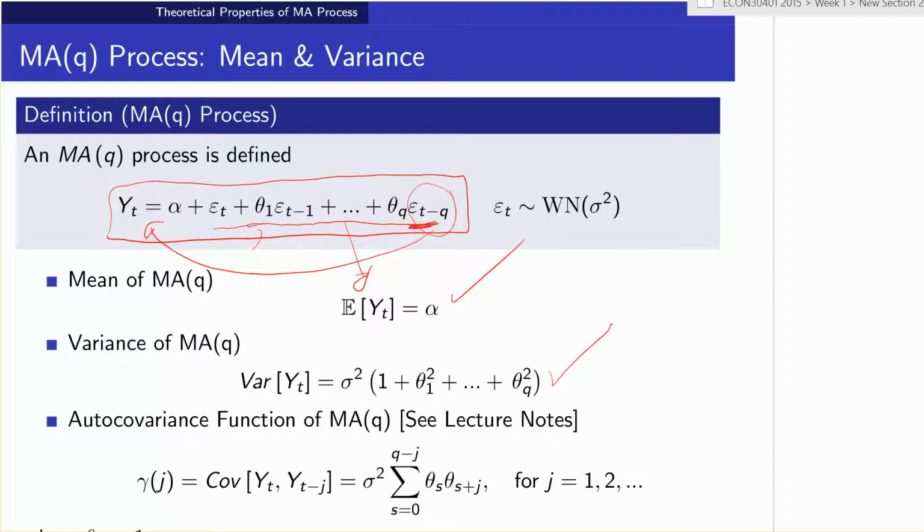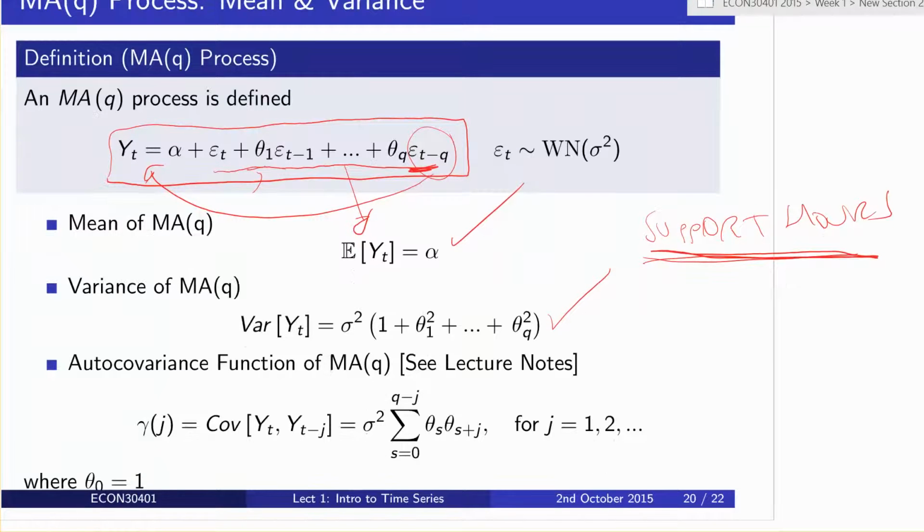And again, we're going to show this in the support hours, so I'm going to skip the details. It's in the notes to lecture 1. But again, you can see intuitively this is just the sum of all the variances of all these terms here, because all of the covariances are naught.